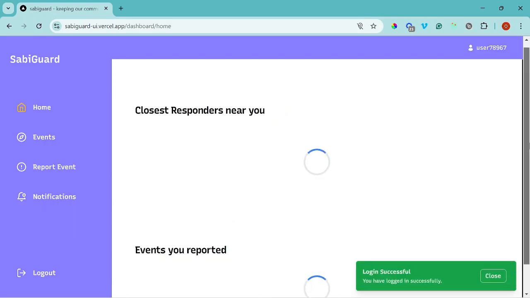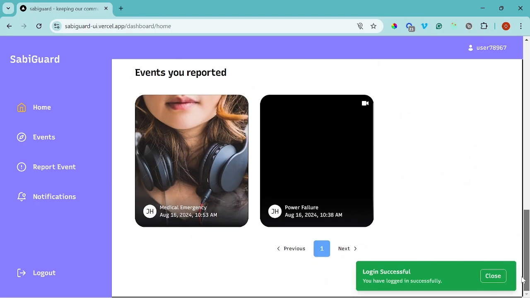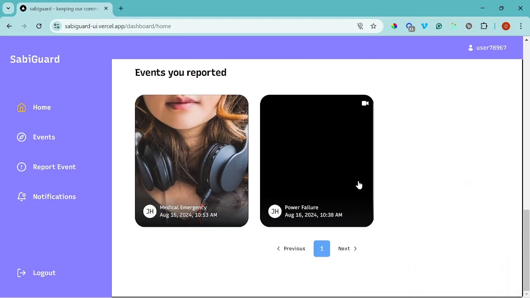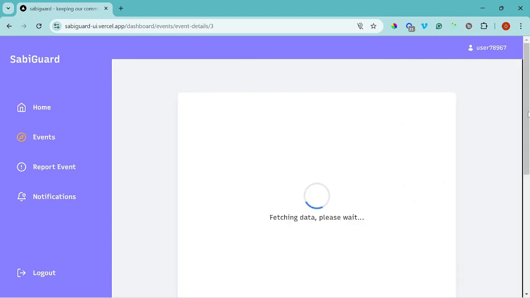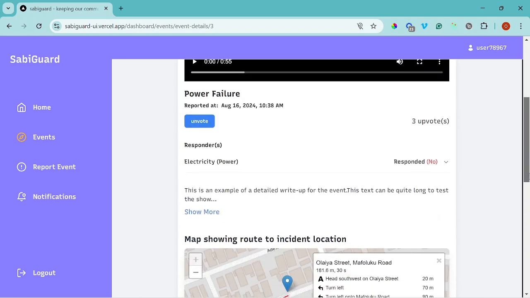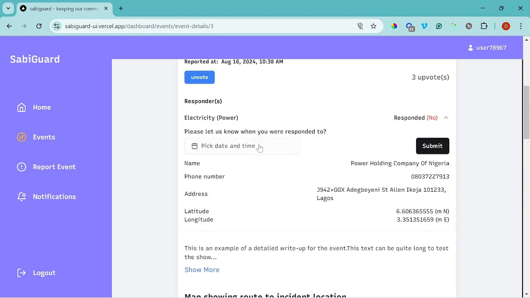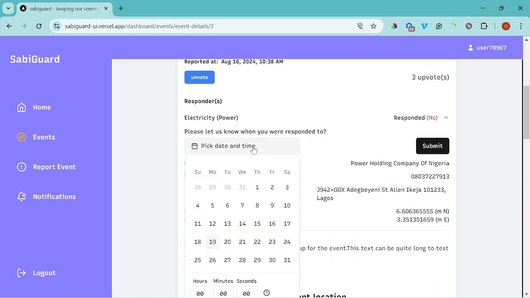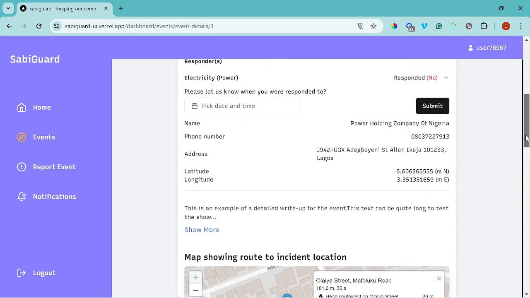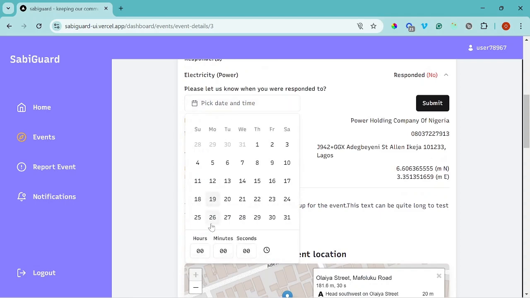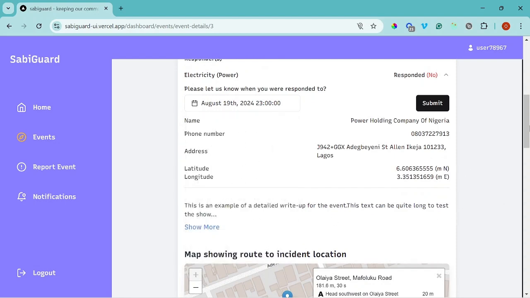And okay, I've logged in now. Okay, these are the events that this particular user has reported. Let's say this is power failure. And here now, as you can see, the user has an option to mark this responder as responded. This is just for accountability, you know. Select the date, the time, the minutes, and the seconds, and all that.